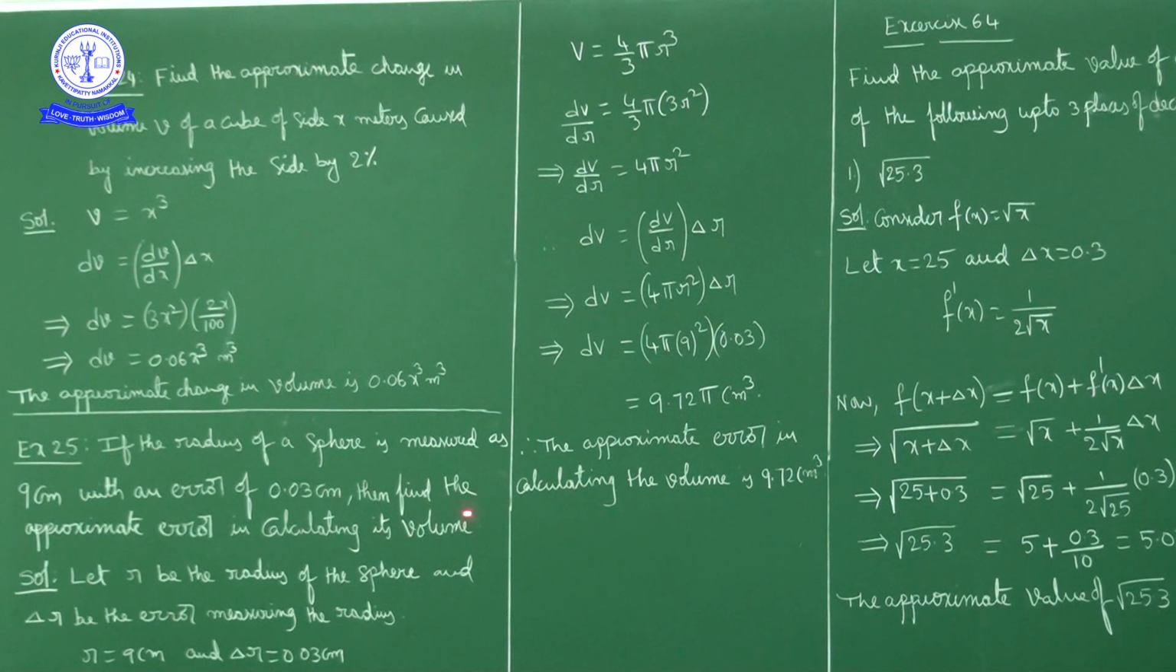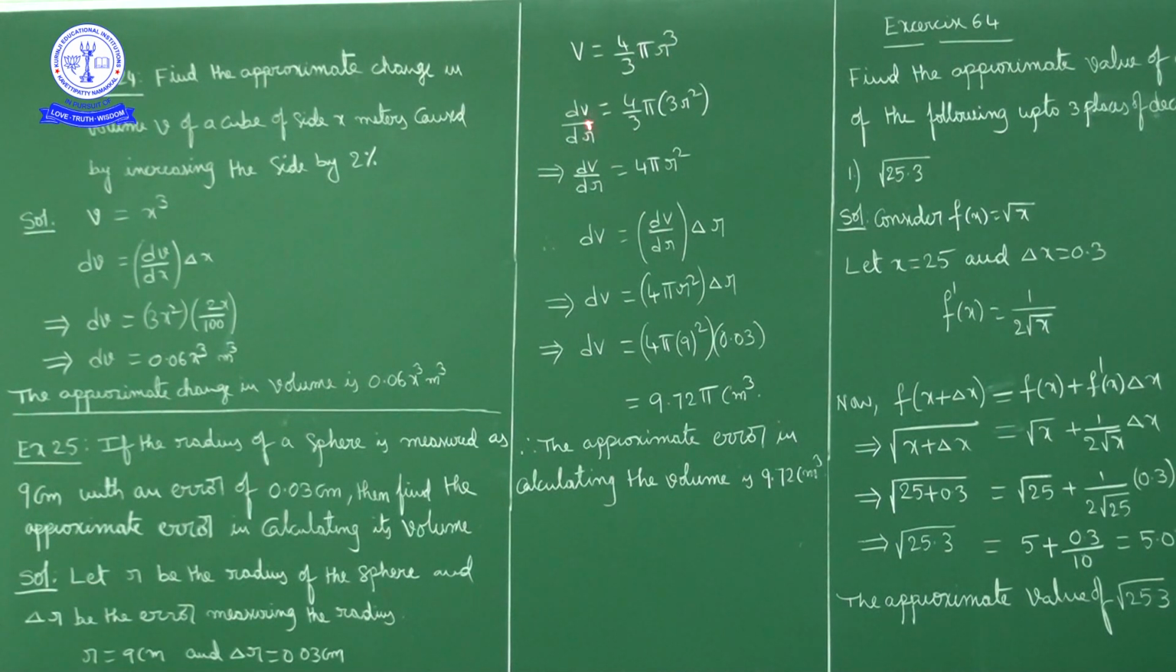Now what is the question? Find the approximate error in calculating the volume. The radius r is given, delta r is given, and we have to find the approximate error in its volume. Now what is the volume of a sphere? The volume of a sphere is 4 by 3 pi r cube.